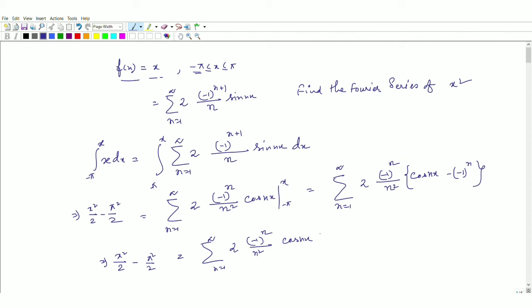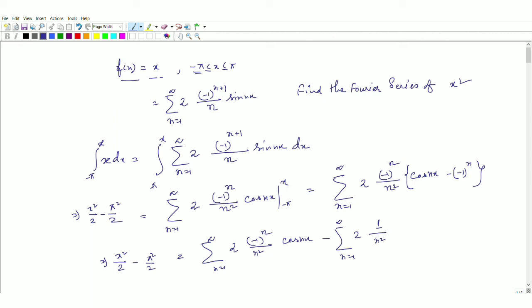Then cos nx, then summation n to infinity 2 n square. This minus 1 to the power n times minus 1 to the power n, if you multiply, it will become minus 1 to the power twice n, that is equal to 1, because irrespective of the value of n, even or odd, twice n will always be even, okay?